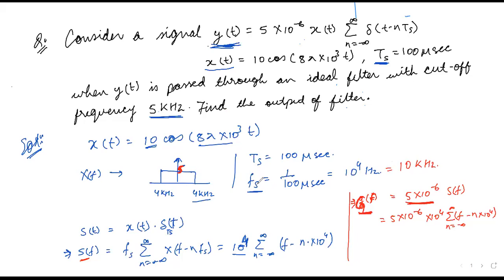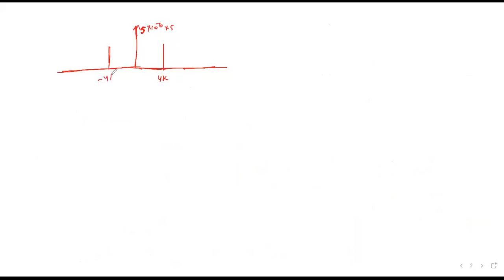So we have minus 4K and 4K. So minus 4K plus 10, that is 6K, and 10 plus 4, 14, so 6K and 14K will be the two spectral components.